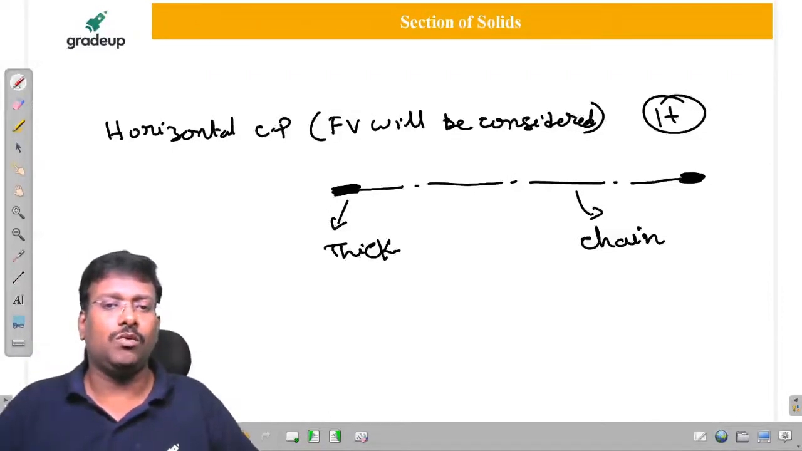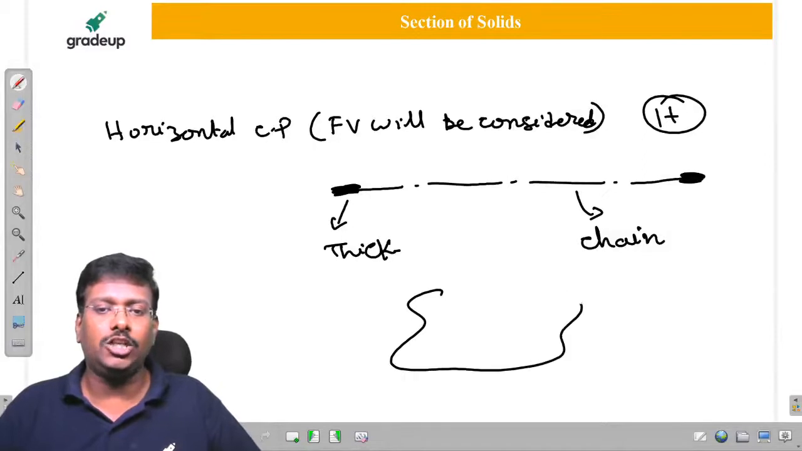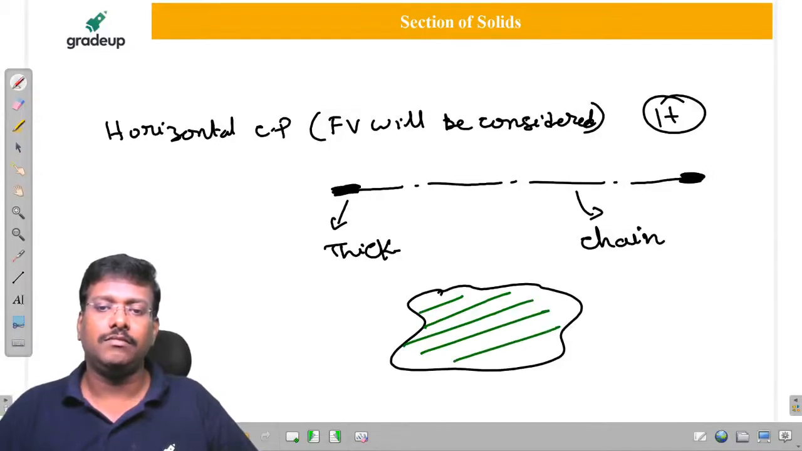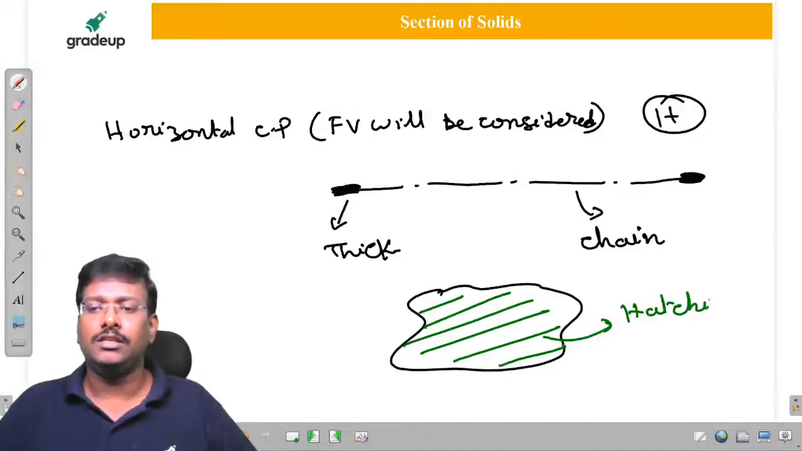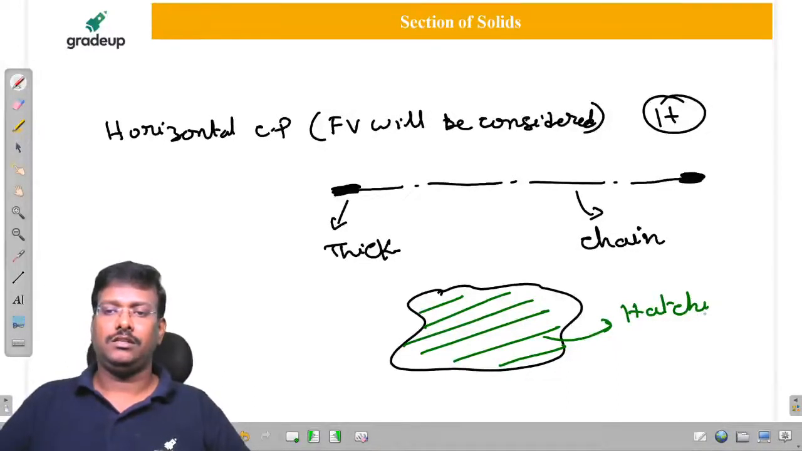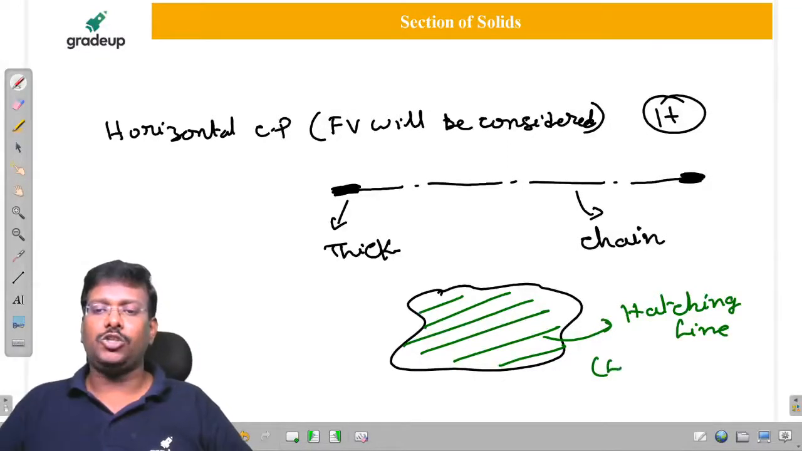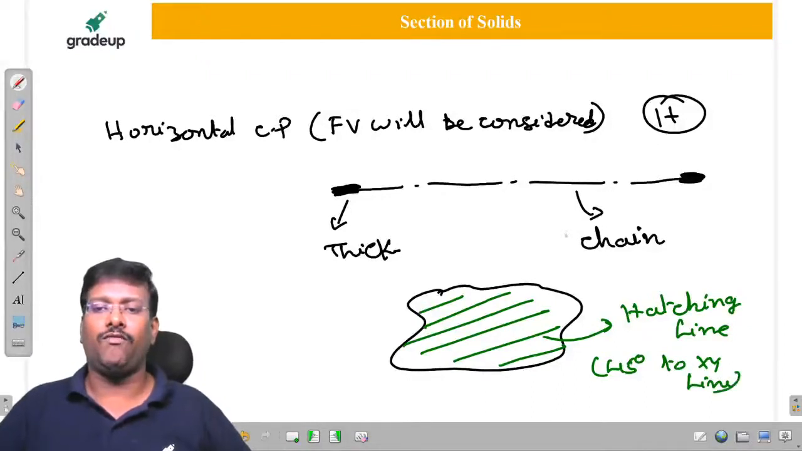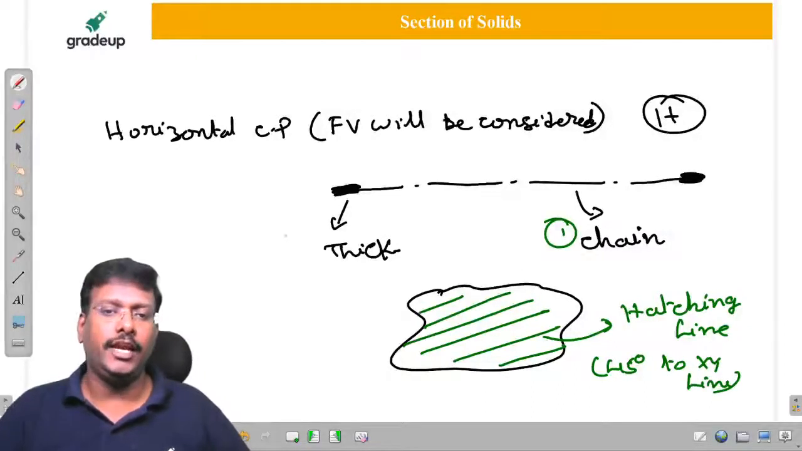And the third question is, once you cut it, the section shape is this, sir, and they are going to show the section portion as these lines. You can consider these as hatching lines. But they are always drawn at 45 degrees to the XY line. My questions are, first, why is it a chain line?